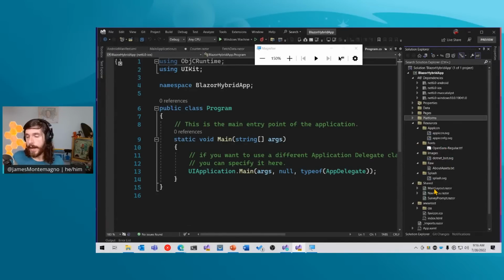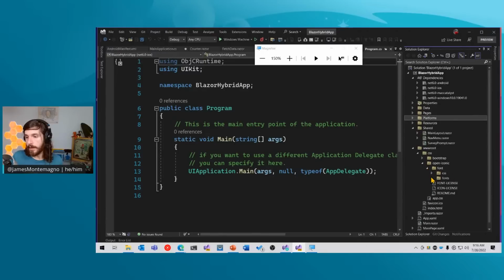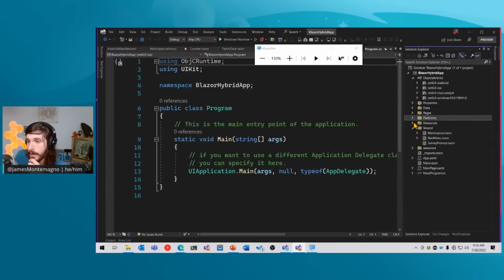Whereas if you have controls for your Blazor app, they're going to go into this wwwroot folder. So here we can see CSS with Bootstrap and Open Iconic, the font that's here, and all the different things. So you're kind of blending those two worlds together based on whether you're using those things in the native world or in the web world. We also have shared.